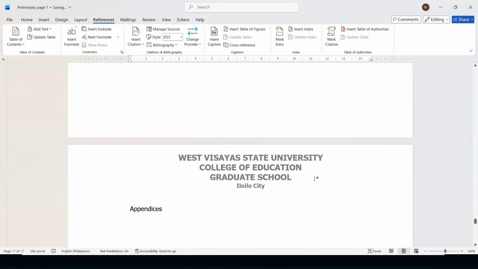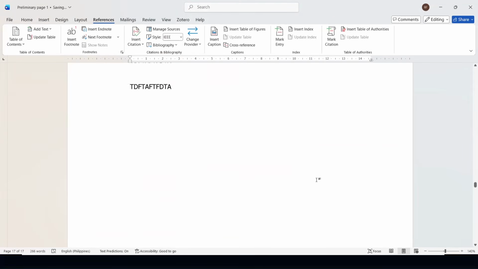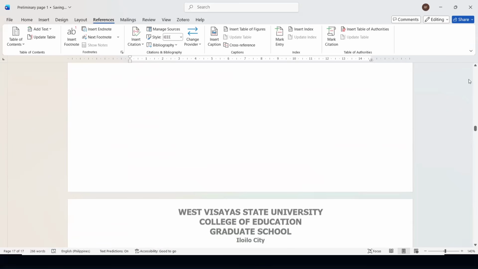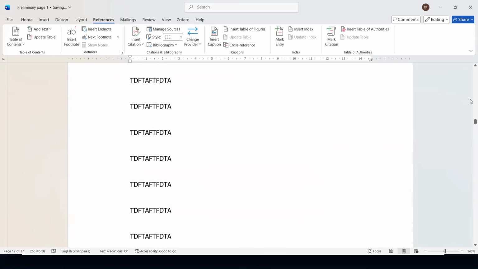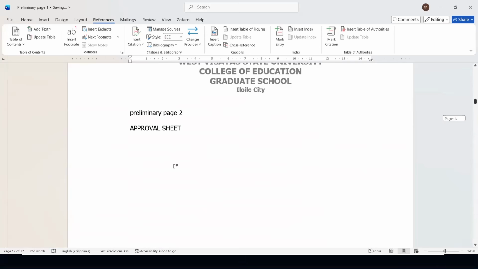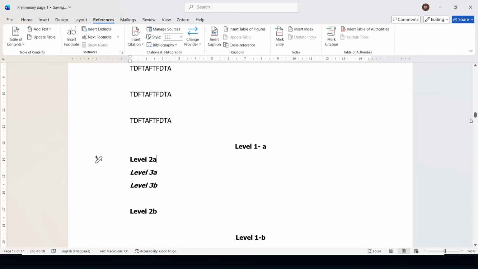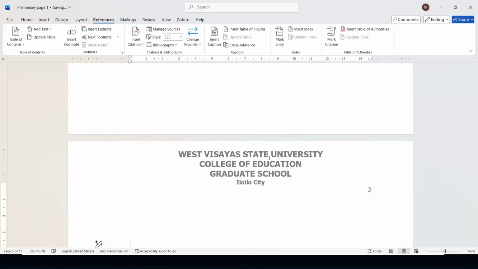Now, let me see. Let me experiment this one. Let me see. Just a moment. Let's go to page 1. And then I will transfer some text on the second page.